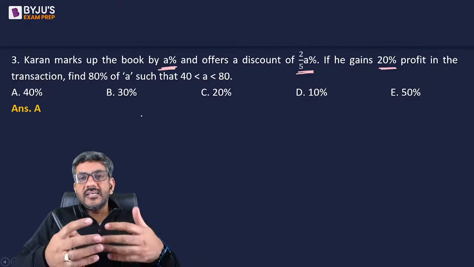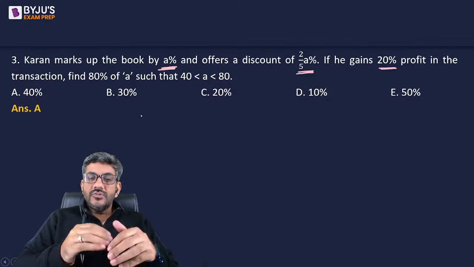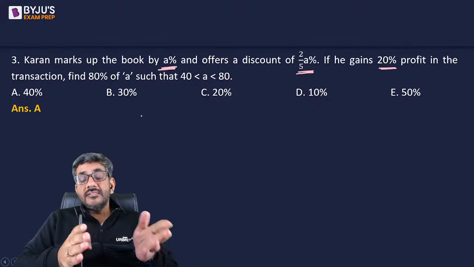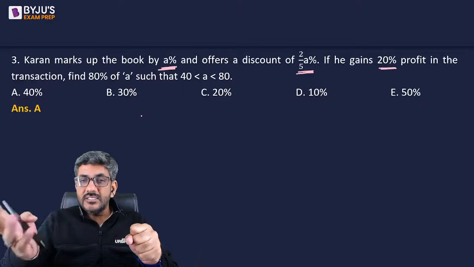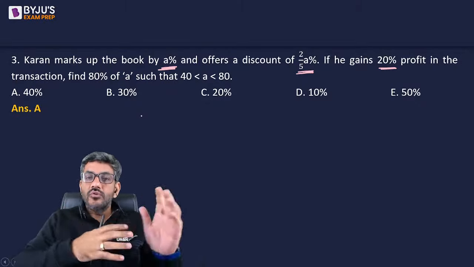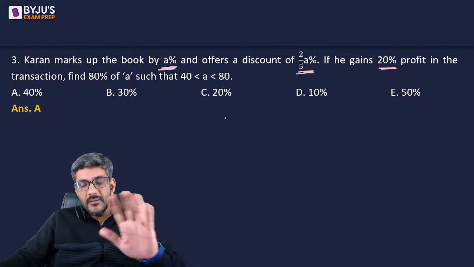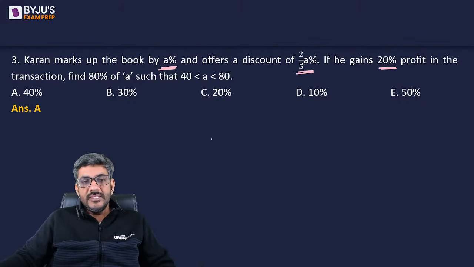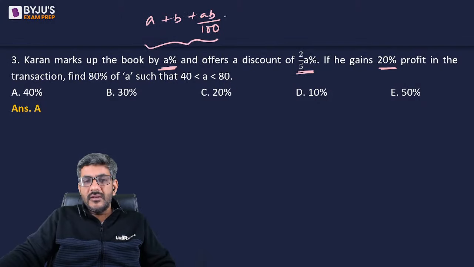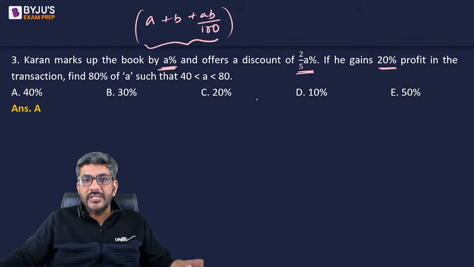So it is like a successive percentage change. So first the price was increased by A%, then discount means the price was decreased by 2A by 5%, and the final price is 20% more than the initial price. So we can use that formula of A plus B plus AB by 100. I hope you all know that. A plus B plus AB by 100 is the net percentage change in the value.